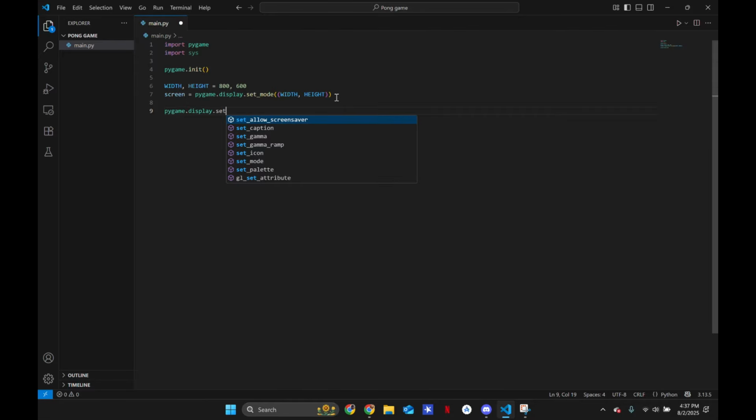And then pygame.display.set_caption. This is going to be the title of our window, so I'll just title it Ping Pong Game. There we go.